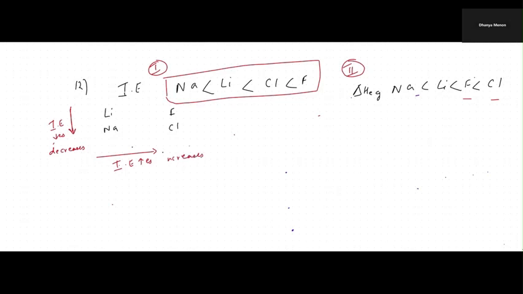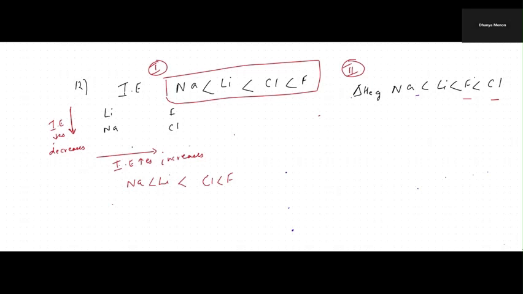Right? Increases. So definitely down the group, because it is decreasing. So that means sodium is less than lithium. Here, chlorine is less than fluorine. And across the period, because it is increasing, chlorine will have higher than lithium. So this is our order.